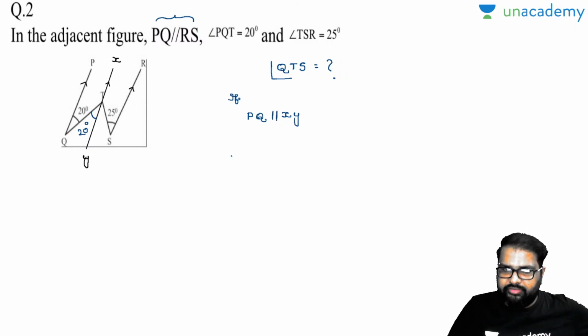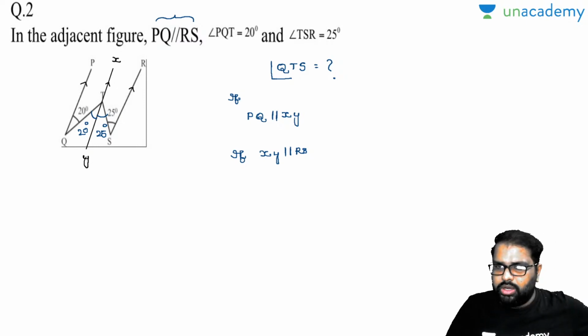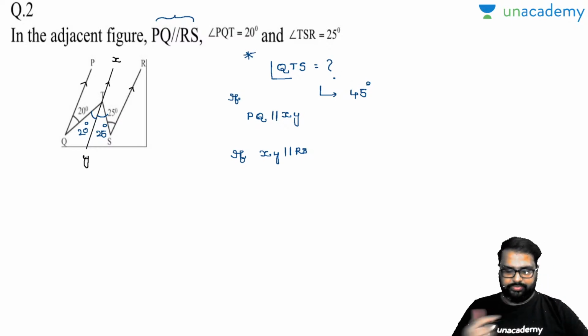Now same case, if XY is parallel to RS, then you can use the same logic. The interior alternate angle to 25 is this, and this will be 25 degrees. Now combined together, this angle is called QTS according to your question. Now how much is your answer? 20 plus 25, your answer will be 45 degrees. This was the question asked, and this was a PYQ asked in an examination. Basic question. I hope I am clear regarding this.